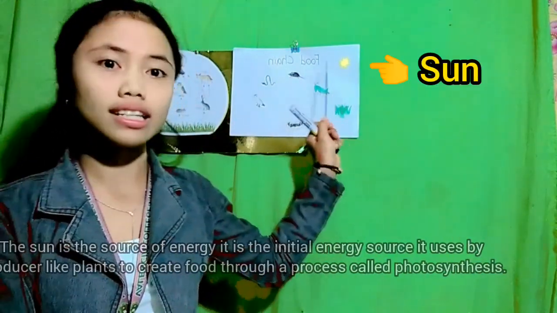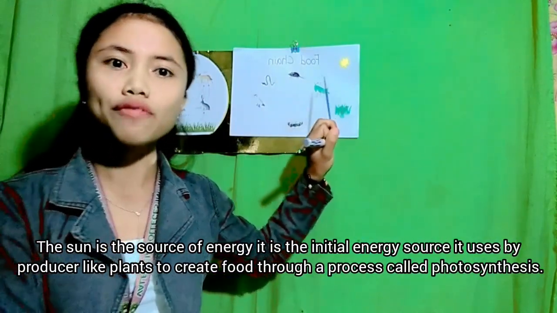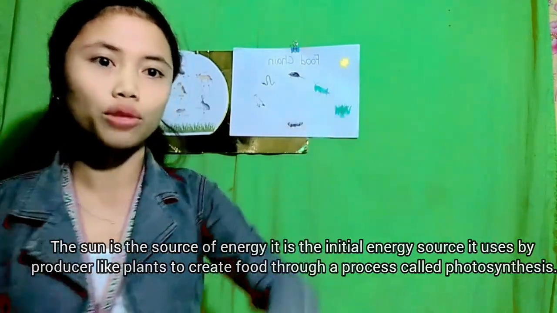The sun is the source of energy. It is the initial energy source used by a producer like plants to create food through a process called photosynthesis.